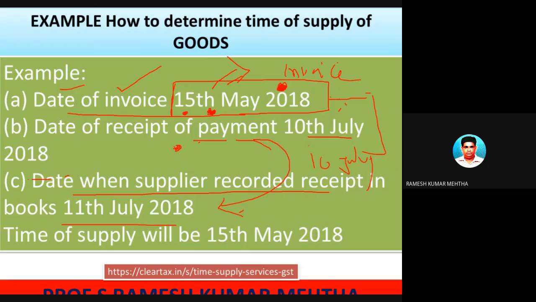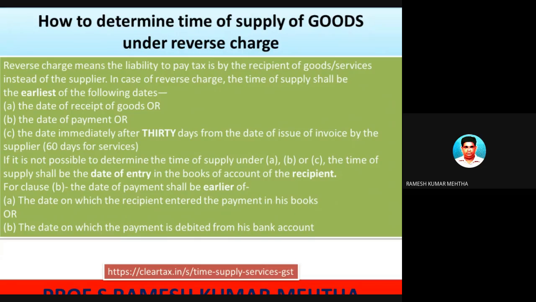So in this case, among these two, whichever is earlier is 15th May. So 15th May is the date on which this particular transaction is entered, and whatever is the tax rate on this particular date, that will be charged. For example, 10 lakh rupees is the value of the goods being supplied on this date, and on this date the concerned amount of GST is 18%. So 10 lakhs into 18%. So hope this is also clear.